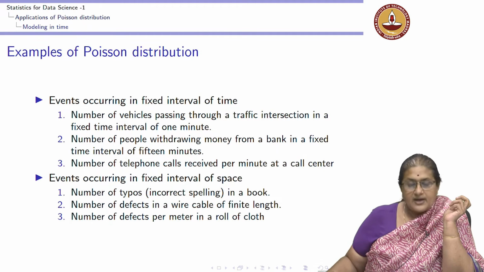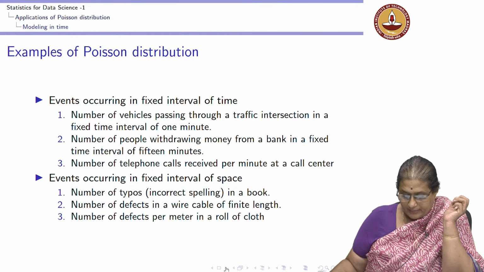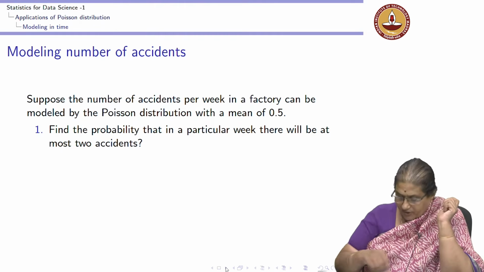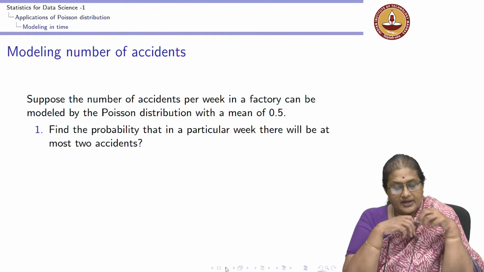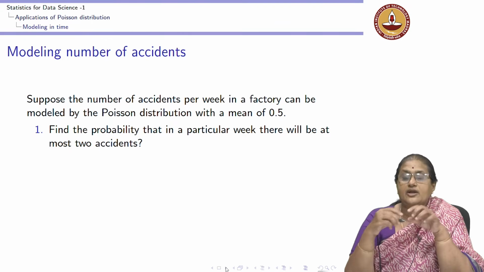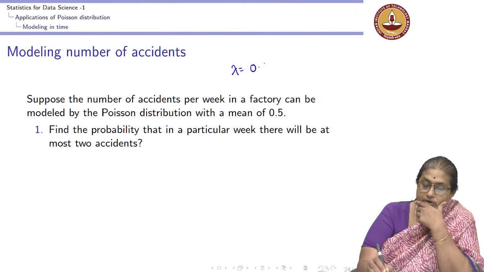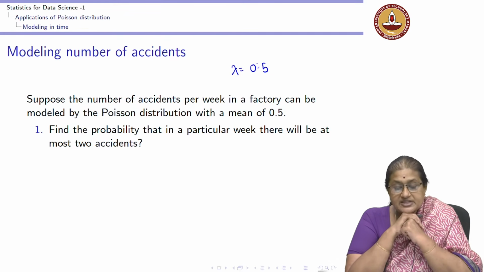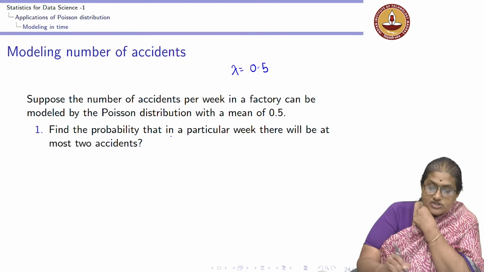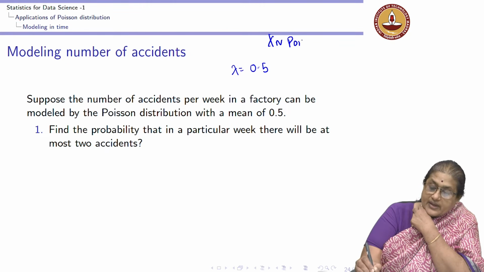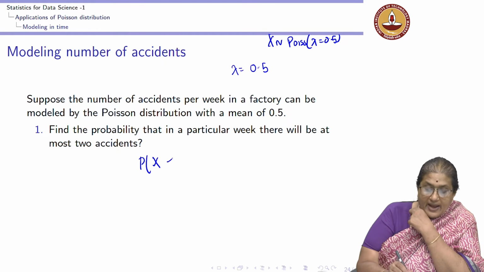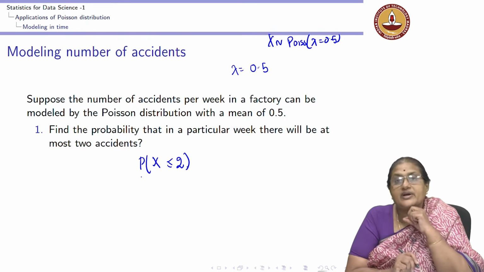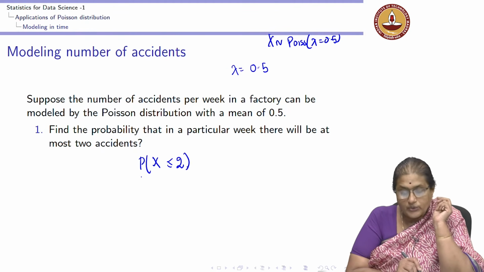Now, let's look at a few examples where we are modeling in time. Suppose the number of accidents per week in a factory is modeled as a Poisson distribution with a mean of 0.5. I know the parameter is going to be 0.5 because the mean of a Poisson distribution is nothing but lambda. I am interested in knowing the probability that in a particular week there would be at most 2 incidents. So, I know x is a Poisson with parameter lambda equal to 0.5. The question I am asking is at most 2 accidents, that is probability x is less than or equal to 2.